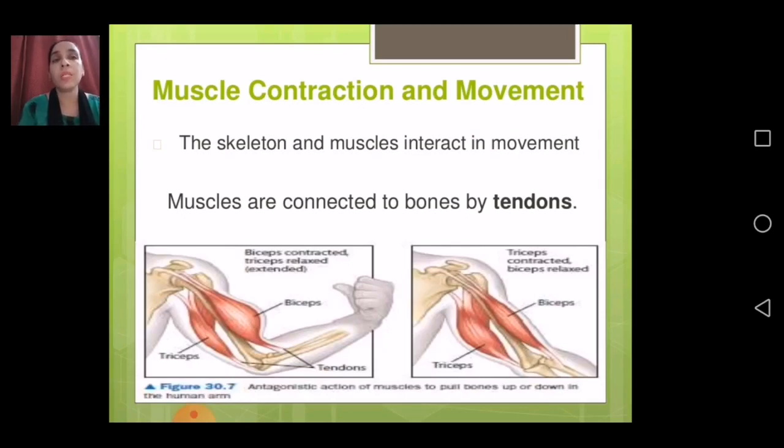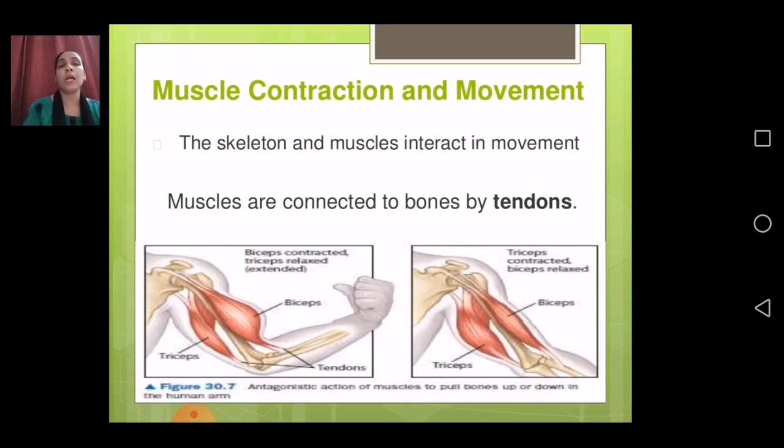The skeleton and muscle interact in movement. Now muscles are connected to bones by tendons. There are certain important things related to it, that is, muscles are connected to bones by tendons. Now what are tendons? Tendons are the soft tissues present inside your hands.